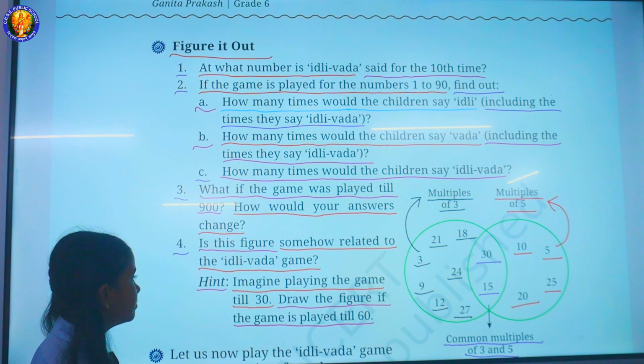Multiples of 3: 18, 30, 15, 27, 12, 9, 3, 21, 24. Multiples of 5: 10, 5, 25, 20. Common multiples of 3 and 5.